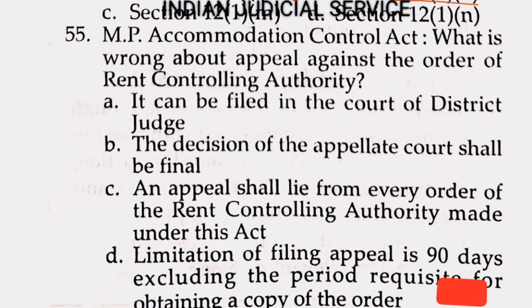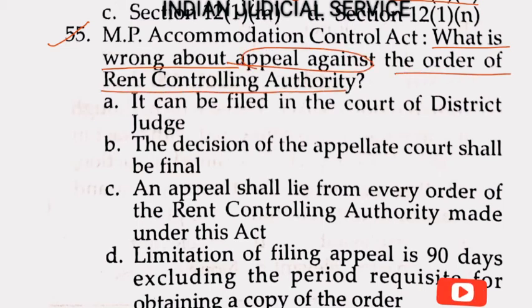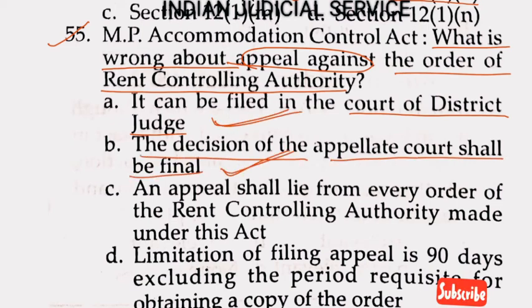Now question number 55. MP Accommodation Control Act, what is wrong about appeal against the order of rent controlling authority? Option A, it can be filed in the court of district judge. So it is correct here. Option B, the decision of the appellate court shall be final. Yes, this statement is also correct here. Decision of appellate court shall be final. Option C, an appeal shall lie from every order of rent controlling authority made under this act. Yes, all these statements are correct.